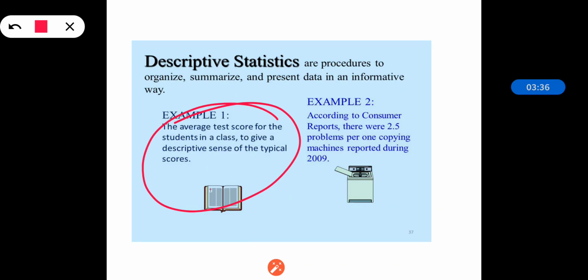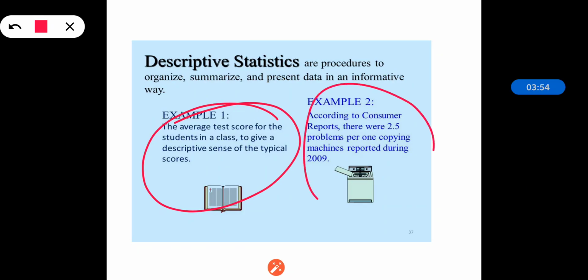So by using descriptive analysis we can know what happened in the previous test scores, and according to that we can summarize.